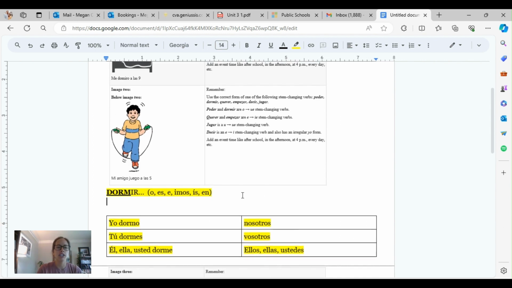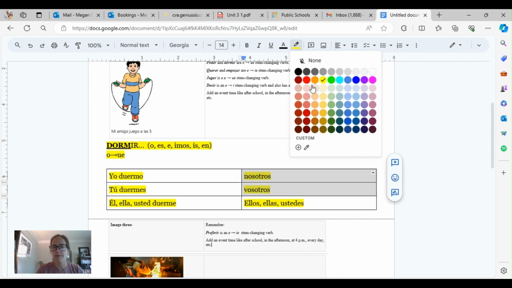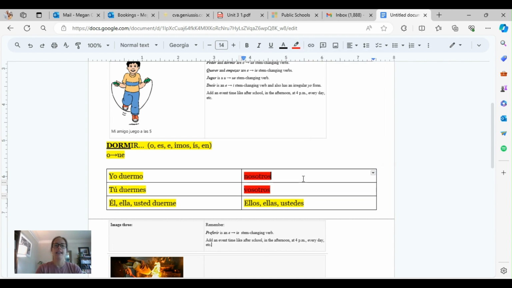With a stem changing verb, dormir is actually an O to UE stem changer. So that means all of these O's are going to switch to UE. Duermo, duermes, duerme. Now, that does not apply over here. These will not get the stem change. So keep it the same, dorm, same stem, and add imos, dormimos, we sleep, dormís, y'all sleep, essentially.